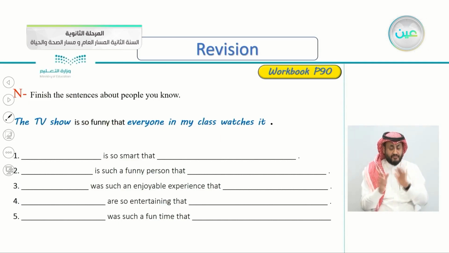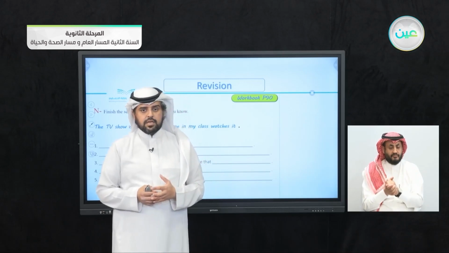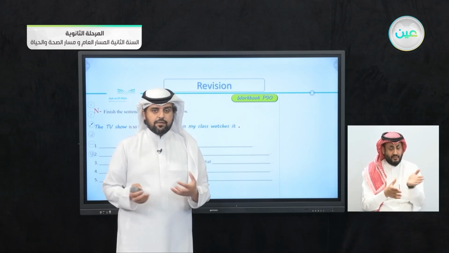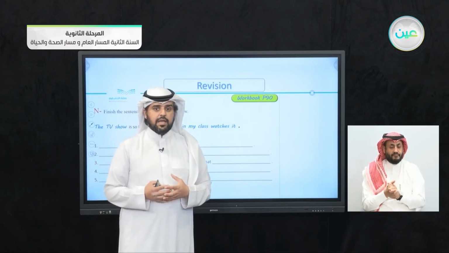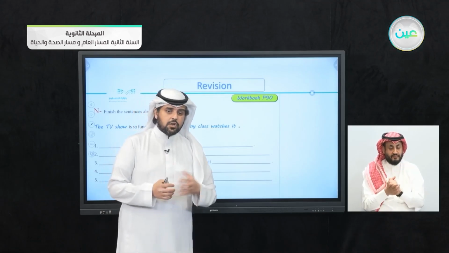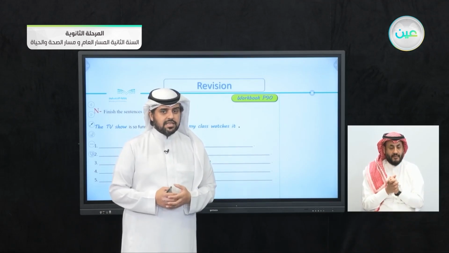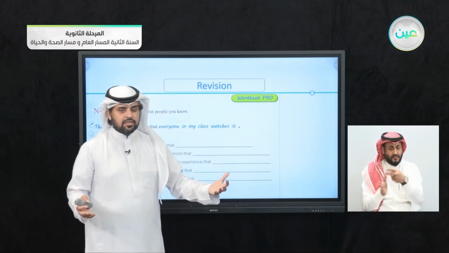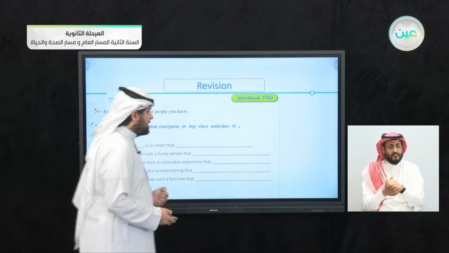Very good. So number one is "is so smart that." So you have to write the cause and the effect of something or someone being so smart. Just write anything you want as long as it is correct, of course. So smart that, and then continue your answer. Just write the cause and the effect here. There are no right or wrong answers because you're trying to come up with causes and effects.